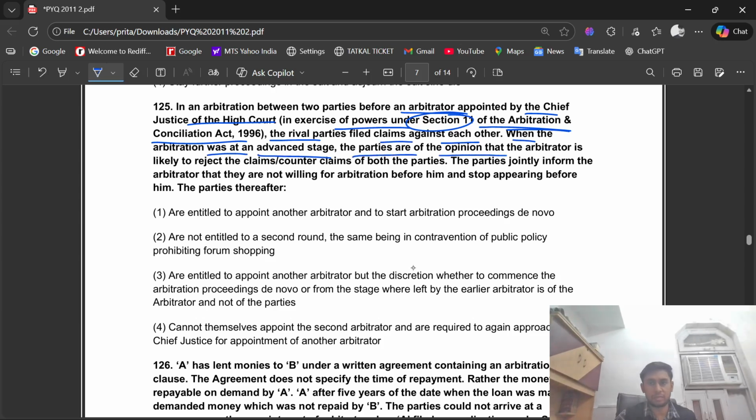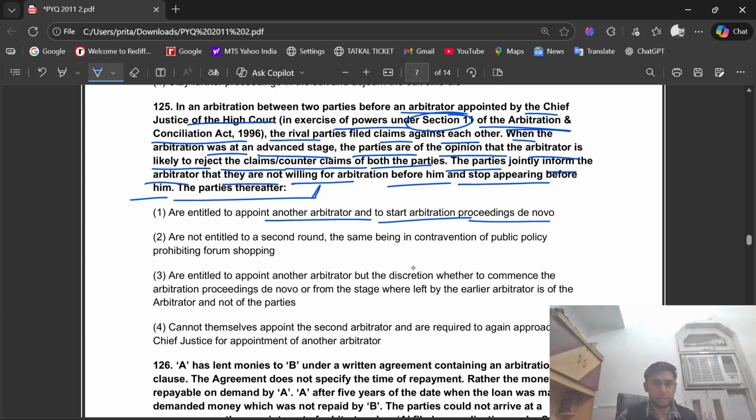The parties are of the opinion that the arbitrator is likely to reject the claim or counterclaim of both the parties. The parties jointly inform the arbitrator that they are not willing for arbitration before him and stop appearing before him. The parties thereafter are entitled to appoint another arbitrator and to start arbitration proceeding de novo. Okay, so the right answer is option number first.